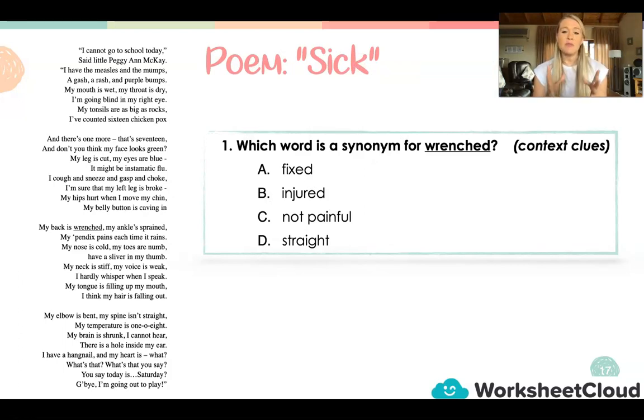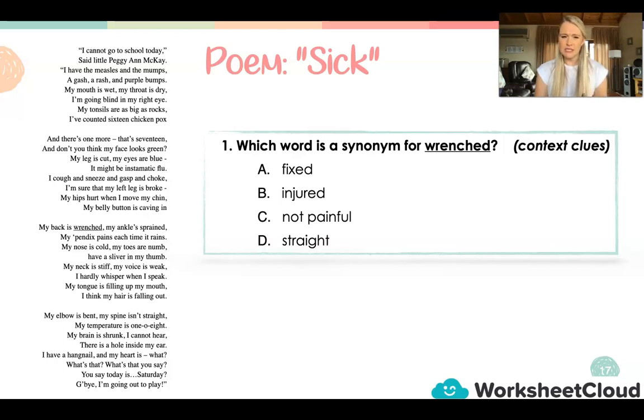Right, so if you have a look at question number 1, which word is a synonym for the word wrenched? Now remember, the word synonym means that it has got the same meaning. It's a word that is spelled different, it sounds different, but it's got the same meaning as the word wrenched. So if we have a look where wrenched is, wrenched you can see is the first line in the 3rd stanza. It says, my back is wrenched, my ankle sprained. So the word wrenched, is it A? Does it mean fixed? So if I repeat that sentence and I say, my back is fixed, my ankle sprained.